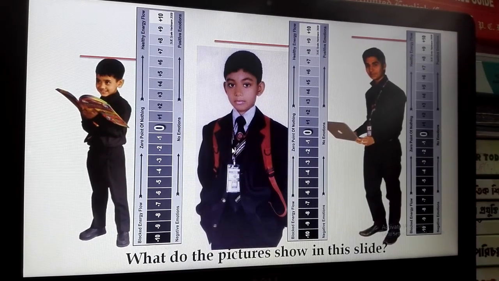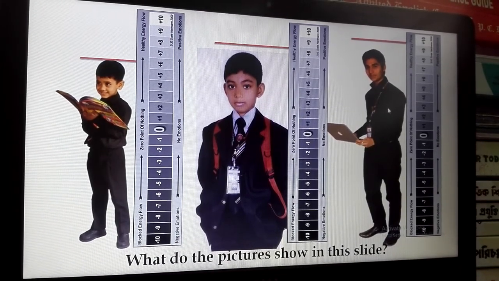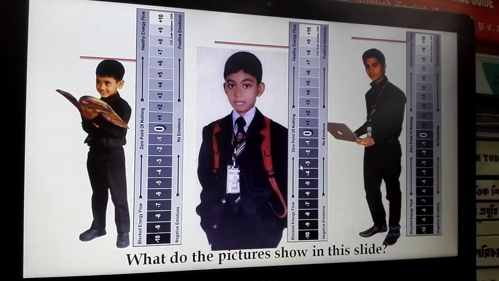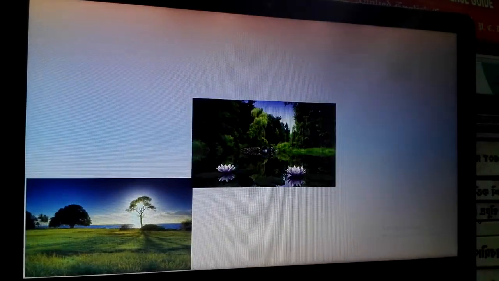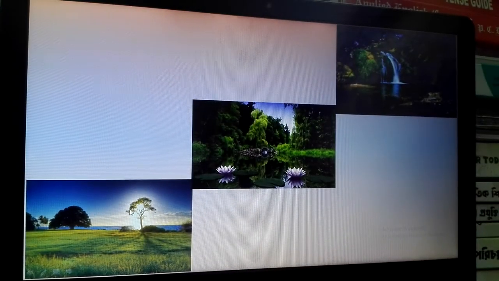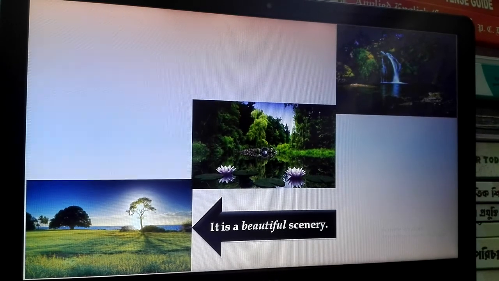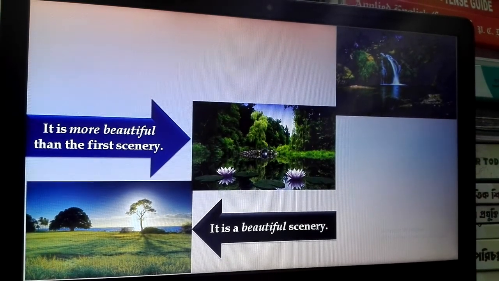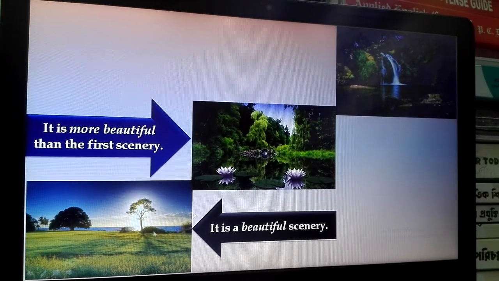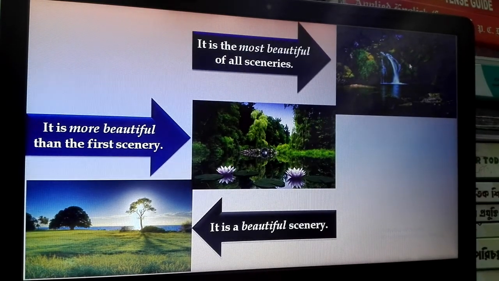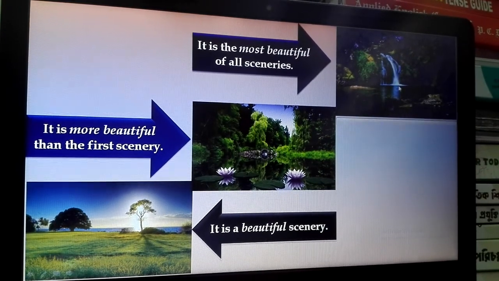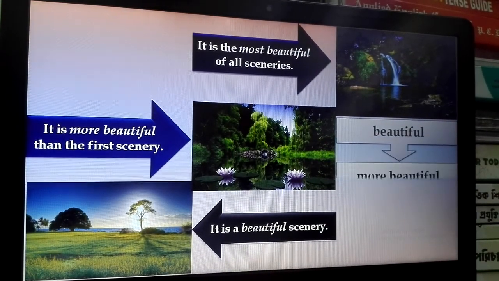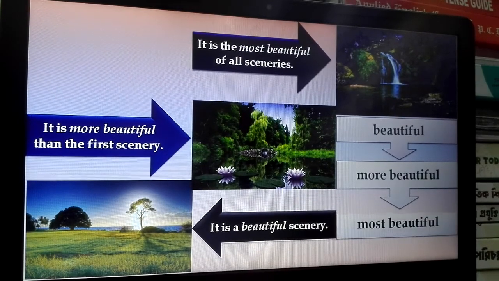He is taller than any other boy and he is the tallest of all boys. It is a beautiful scenery and it is more beautiful than the first scenery, and it is the most beautiful of all sceneries. Beautiful, more beautiful, and most beautiful.